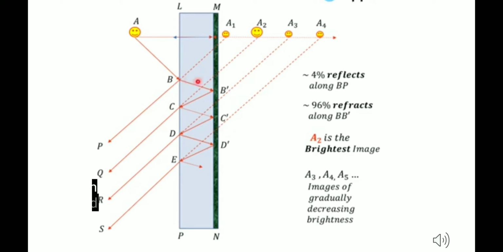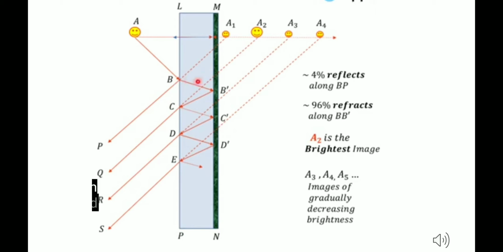Now, we move further. From B, the light ray is refracted and it reaches B dash. If you draw the normal, it is moving from rarer to denser and therefore it is moving towards the normal and therefore it reaches B dash. Now, B dash is a mirror over here. It is acting as an opaque point and therefore it reflects from B dash and comes to point C. Now, at point C, it emerges out.